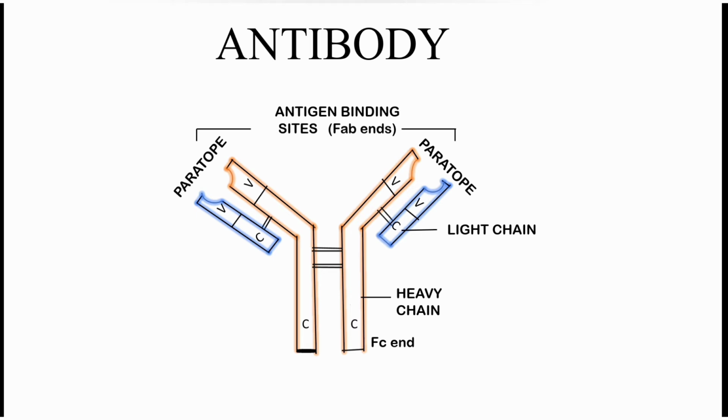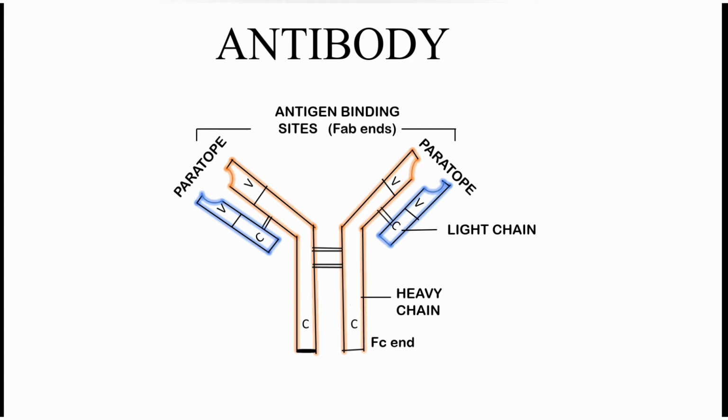One end consists of antigen binding sites or Fab ends, which is also known as paratope, and another end is known as FC end, that is fragment crystallizable end or fragment cell binding end. These antigen binding sites or paratopes will bind to antigens, whereas this FC end will bind to cells.